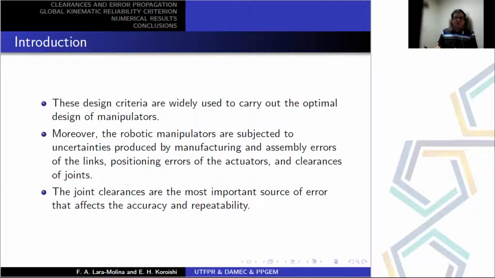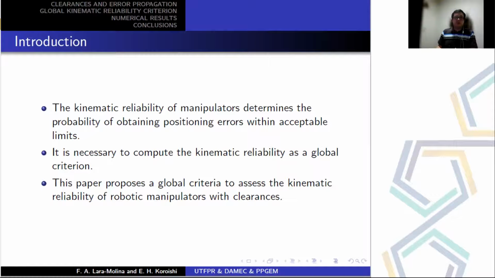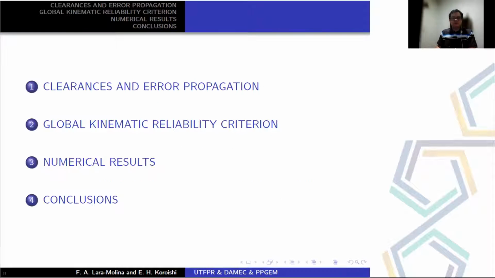Moreover, the robotic manipulators are subject to uncertainties introduced by manufacturing errors and clearances, and the joint clearances are the most important source that affect the accuracy and repeatability of the manipulators. Therefore, the kinematic reliability of the manipulators determines the probability to obtain a positioning error within an acceptable limit. Therefore, this paper proposes a global criterion to evaluate the kinematic reliability of robotic manipulators with clearances.